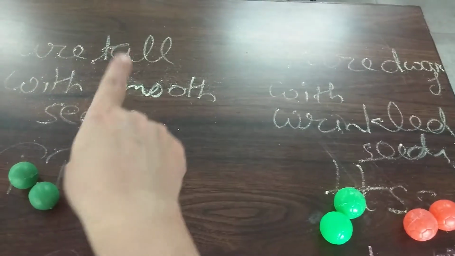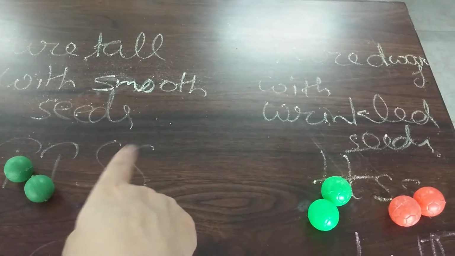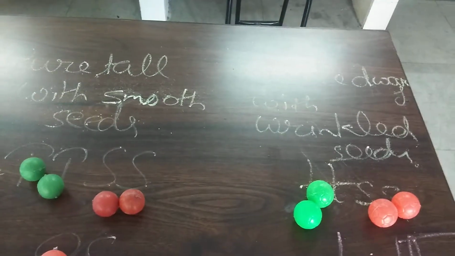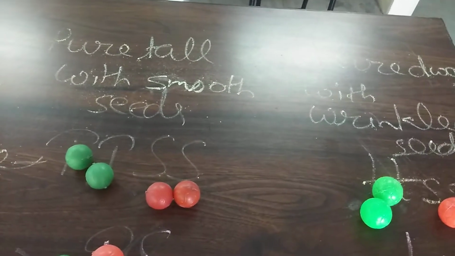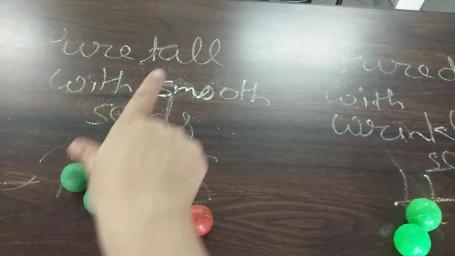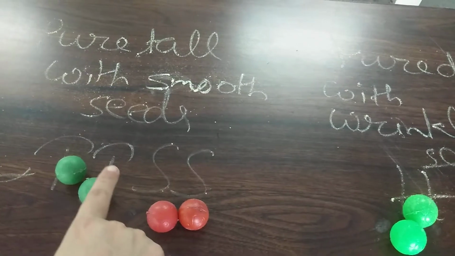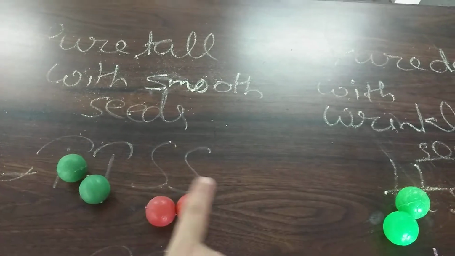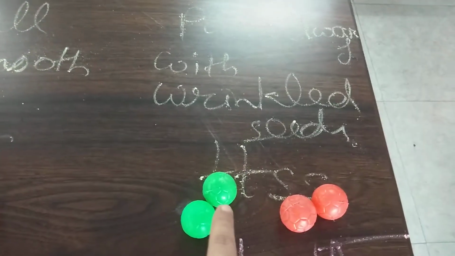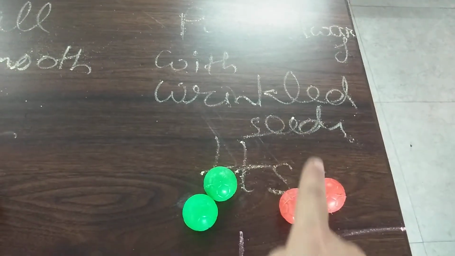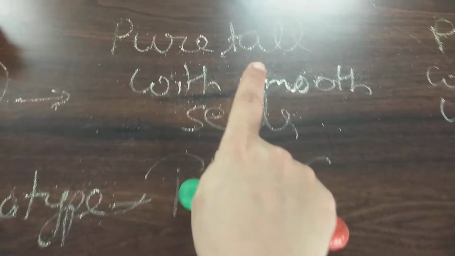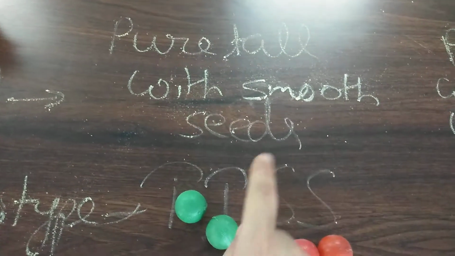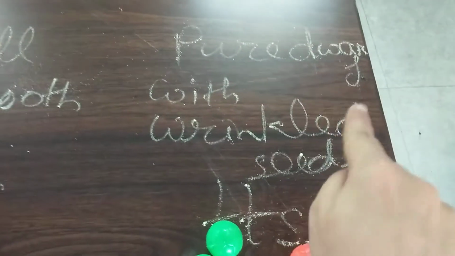Out of these characters, tallness and smoothness of the seeds are the dominant characters, whereas the others are the recessive traits. As per the law of genetics, the dominant trait is represented by a capital letter. Tallness will be represented by capital TT and smoothness by capital SS, whereas dwarfness will be represented by small tt and wrinkled seeds by small ss. So this is the genetic makeup of the parents, with pure tall and smooth seeds and with pure dwarf wrinkled seeds.